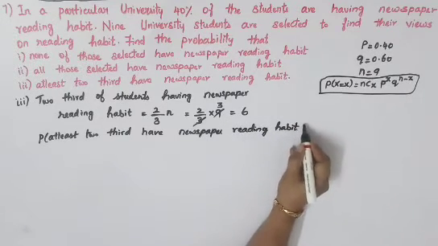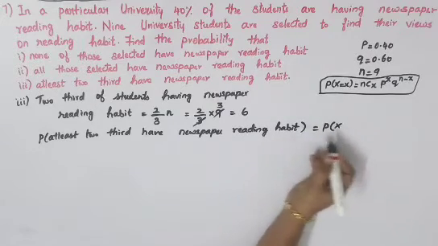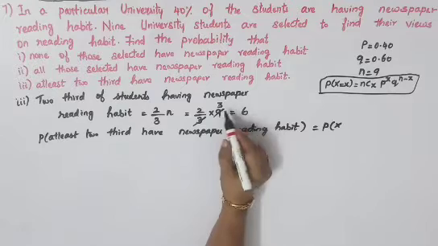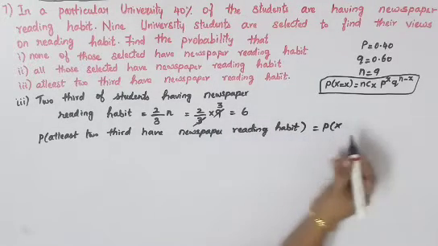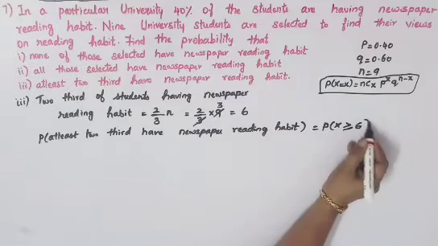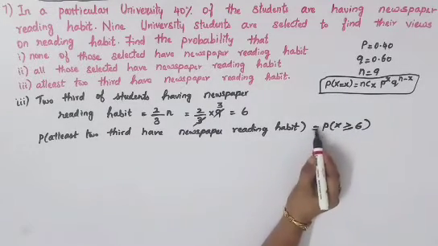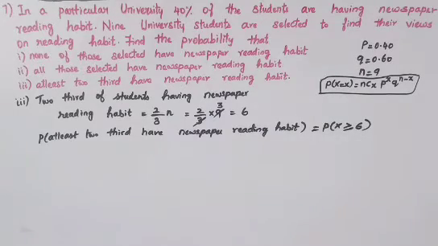So they have given you "at least", which is equal to P of x. We have got here 6. Okay, 2/3 of reading habit is 6. So P of x is greater than or equal to 6, because "at least" means from 6 and more you will have it. Okay, so P of x is greater than or equal to 6.